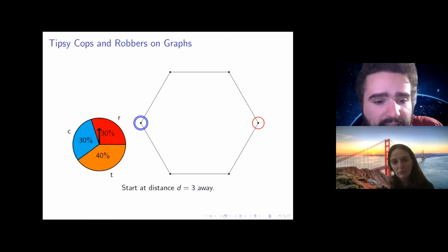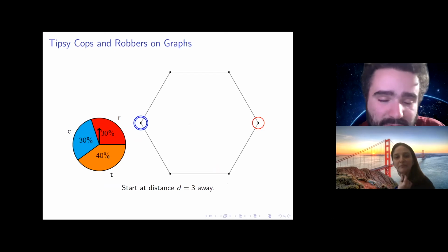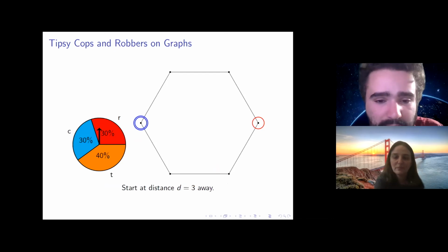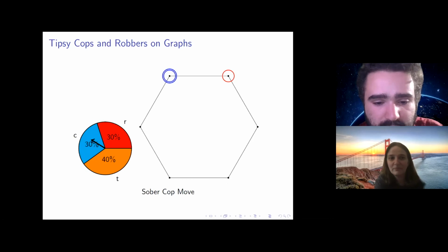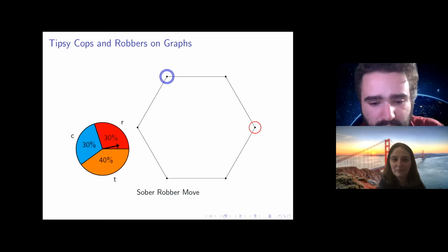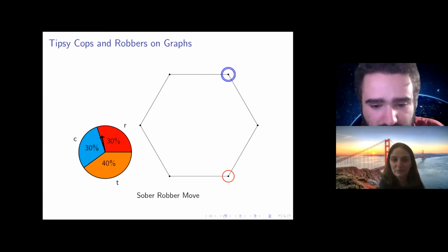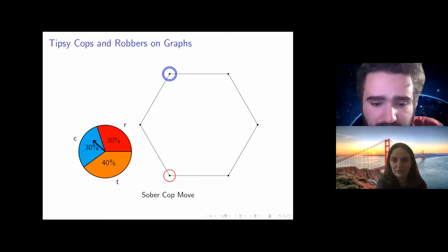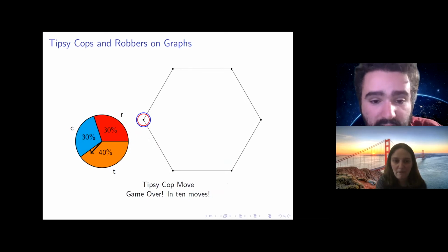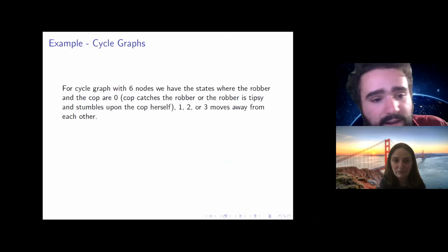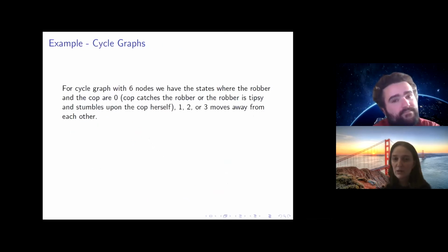This is just a mock game of the game on paper graphs with 6 nodes. So they start distance d away, and the first move is a tipsy robber move, sober cop move, sober robber, sober cop, sober robber, sober robber again. He elects to stay in the same spot, and then sober cop, tipsy robber, tipsy cop move for the win. That game lasted 10 rounds. And as you can see from